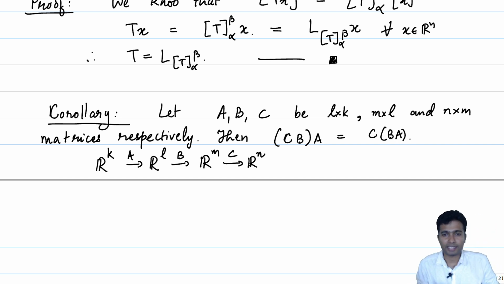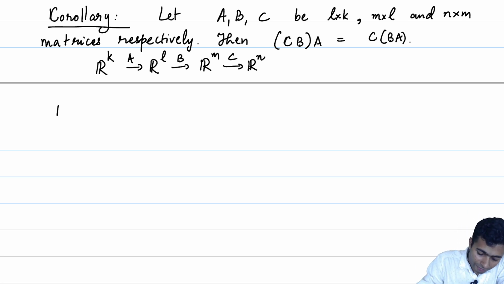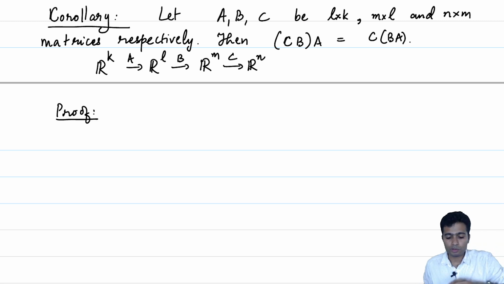It might be a worthwhile exercise to write down the proof of this statement in the classical style. By that I mean you write down the notation of the elements of A, B, C respectively, and then by brute force try to prove that it is associative and see how tedious it is. We will, however, use the machinery which we have developed till now to give a direct proof of this.